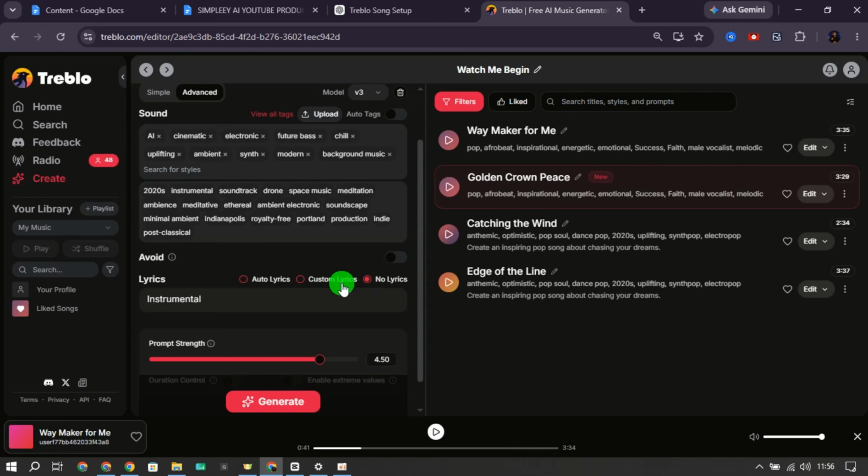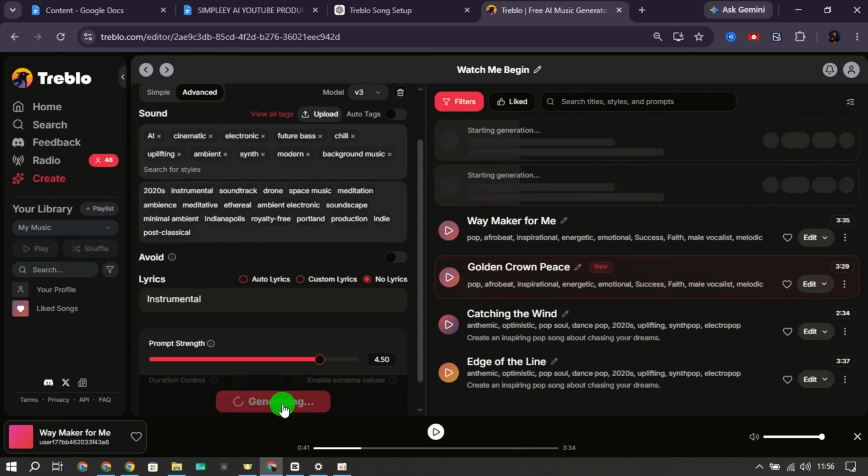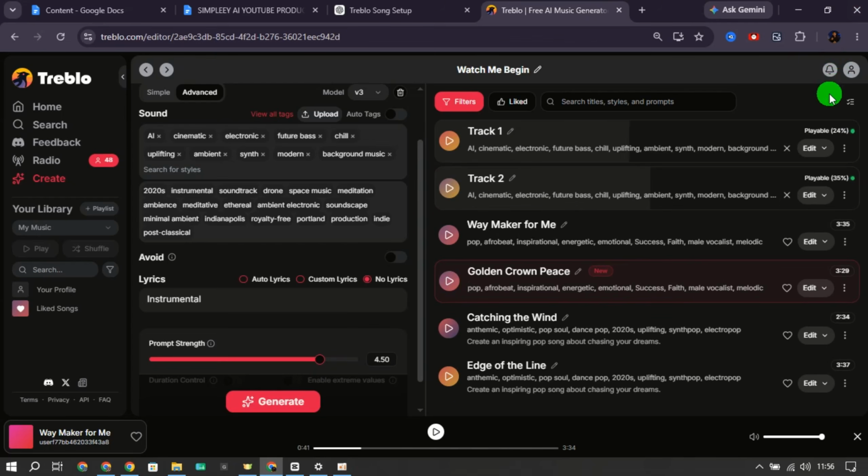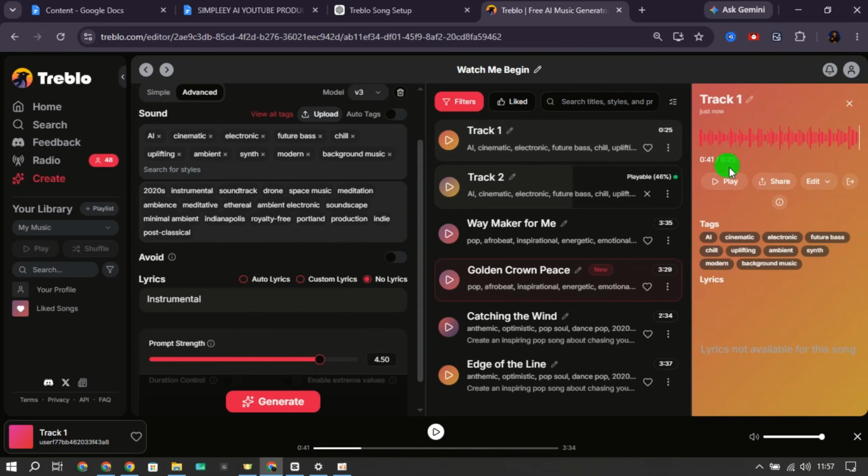Once everything is configured, click Generate. Treblo will start creating 2 instrumental versions. In just a few minutes, they'll be ready. Let's listen.